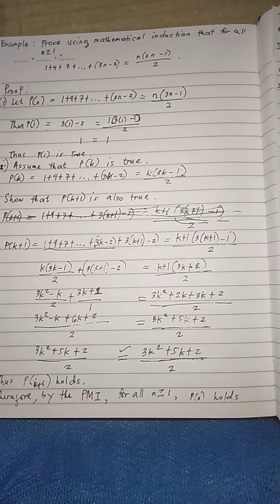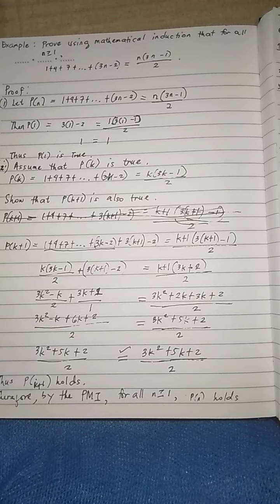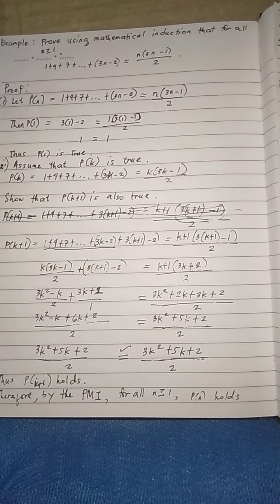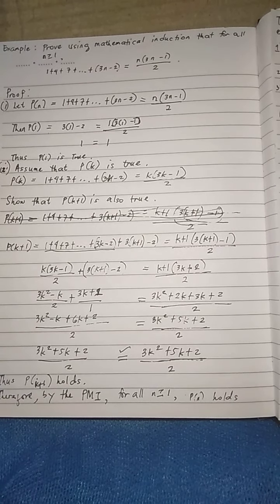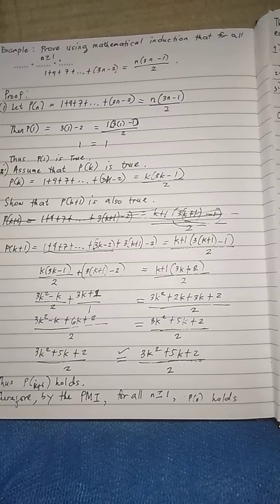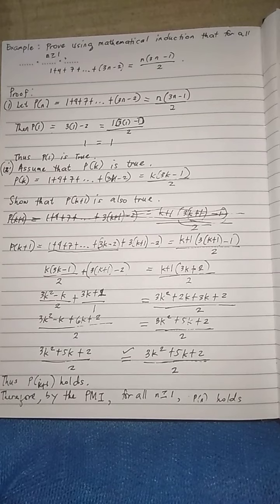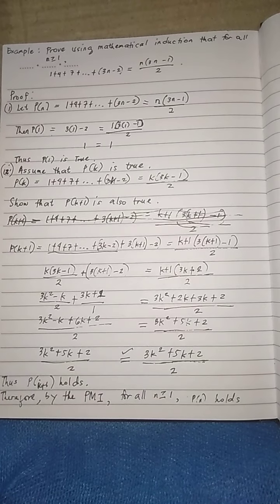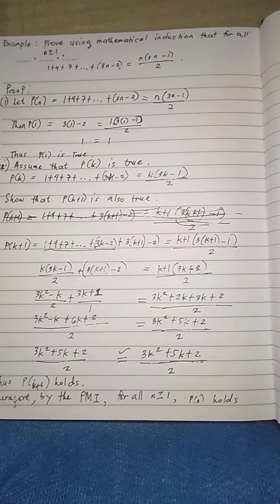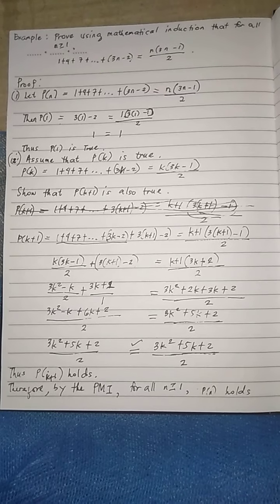Number 3, if P of k is true, then P of k plus 1 is also true, where k is a natural number. And after that, we have the conclusion that P of n is true for every natural number n. So, let's have an example.